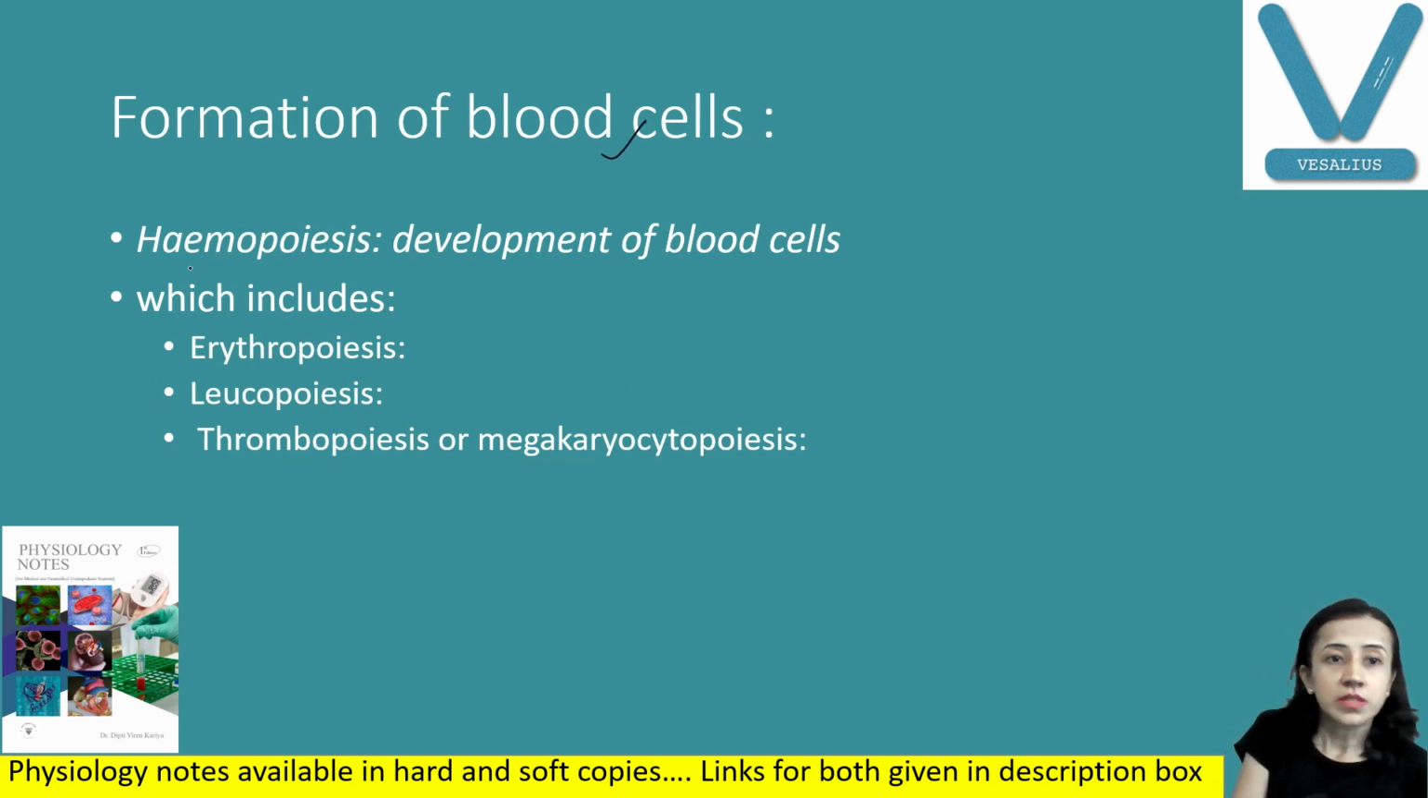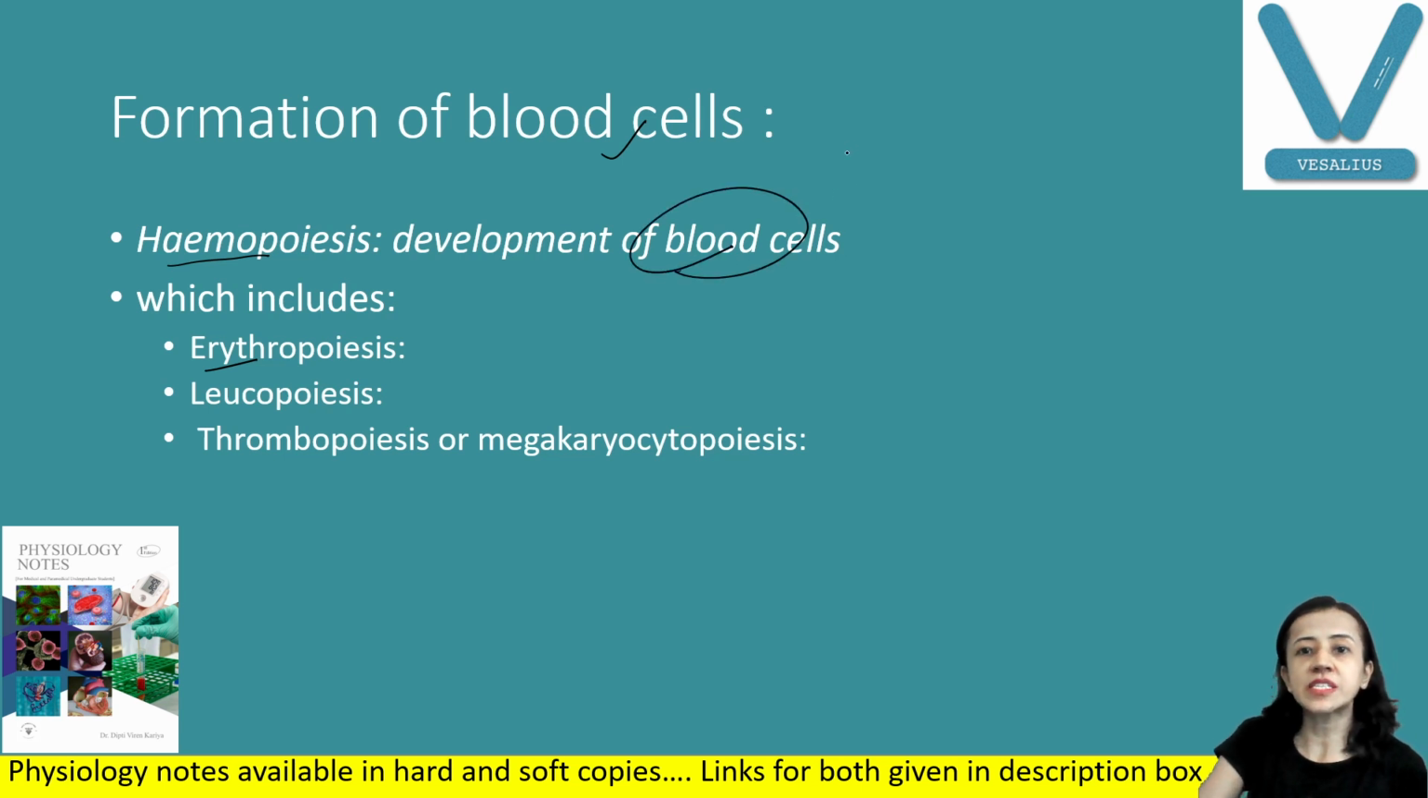Now let us start today's topic, that is formation of blood cells. Here the terminology is hemopoiesis and the other is erythropoiesis. Hemopoiesis is the process of development of all the blood cells: RBCs, WBCs and platelets. If it is development of RBCs, that is erythropoiesis. Development of WBCs is known as leukopoiesis. And thrombopoiesis or megakaryocytopoiesis is development of platelets.